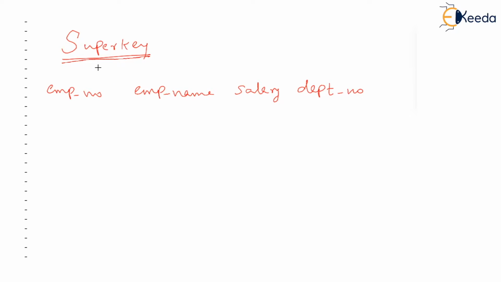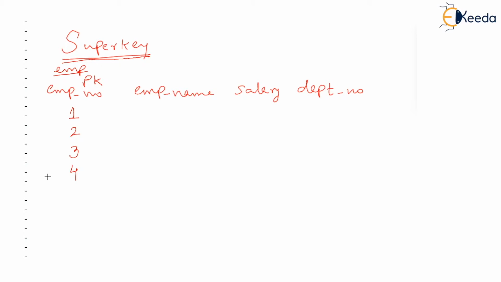Let us assume that we have a table called EMP table in which there are 4 columns as shown: employee number, employee name, salary and department number. And employee number is the primary key of this particular table. That means employee numbers cannot be repeated. They should have unique values and employee number cannot be null.